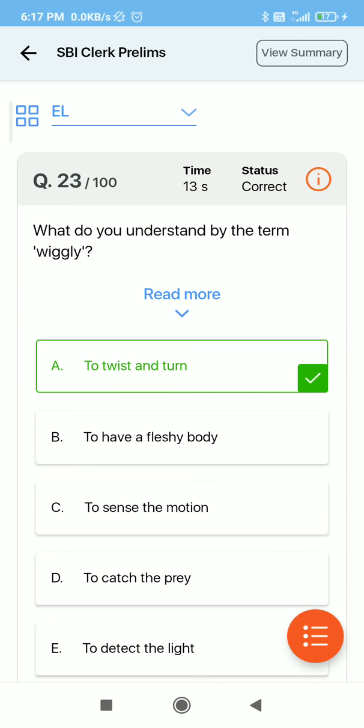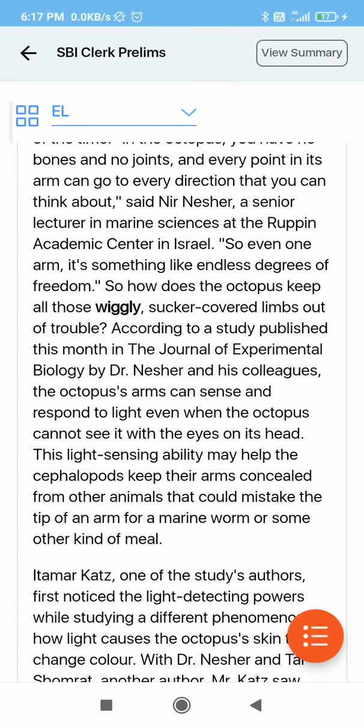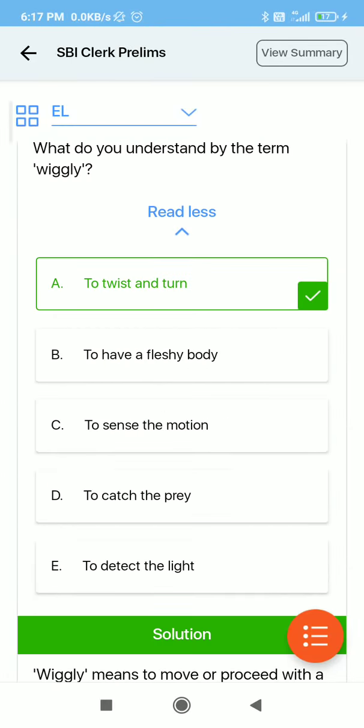What do you understand by the term wiggly? So we will try to find this. How does the octopus keep all these wiggly sucker-covered limbs? So we know that octopus limbs keep moving. Now we can find the answer: twist and turn. So it is right. We have to find these answers by only reading that sentence, and there is no need to read the whole RC.